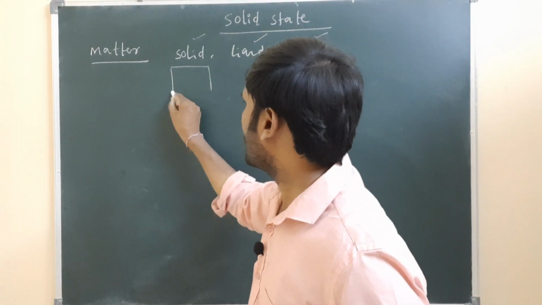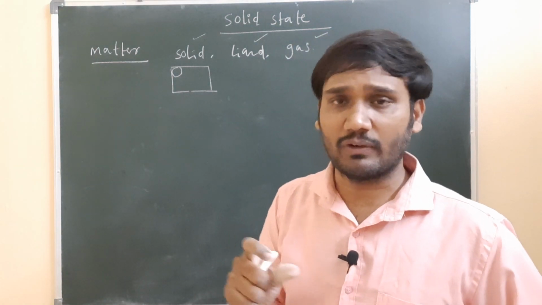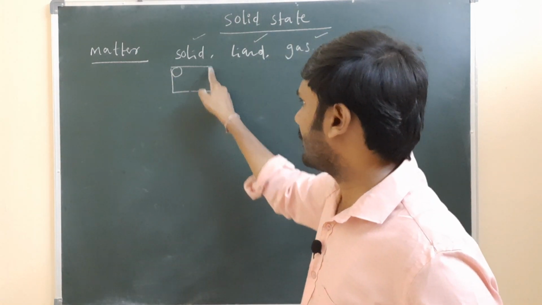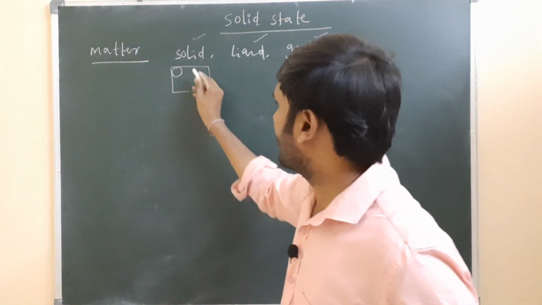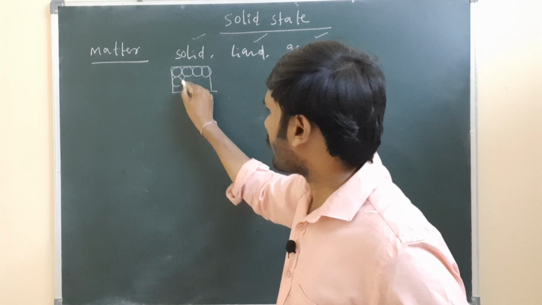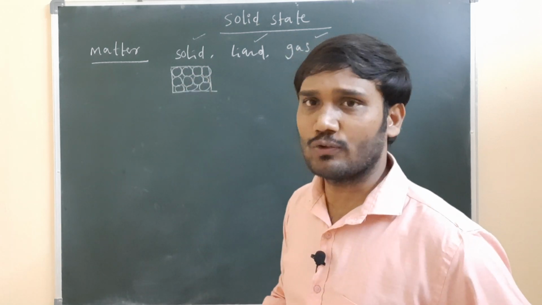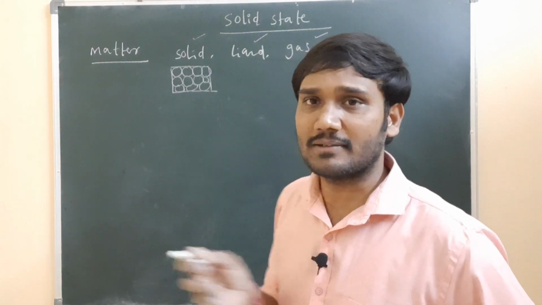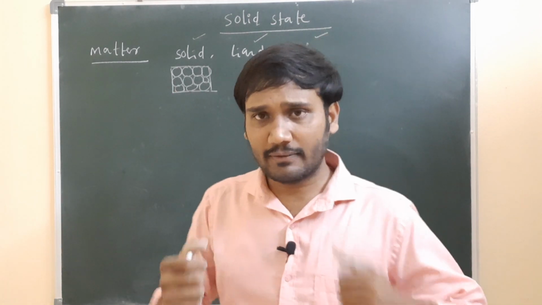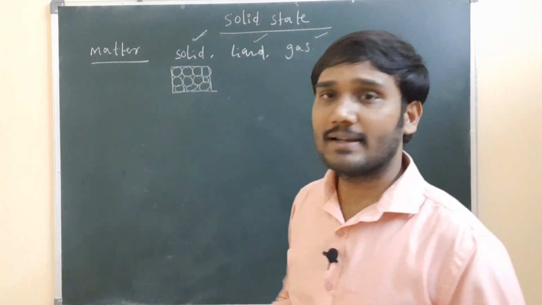So if you see here, the solid state is nothing but a matter in which the particles are very close to each other. For example, I am taking this as the matter. Here the particles are very close to each other. See here, everything is a particle. These particles are very close to each other, that means there is no distance. So the particles are very closely present to each other, and the resulting state we call the solid state.